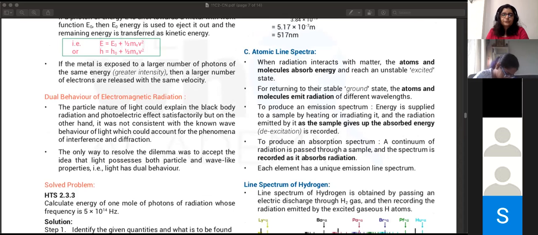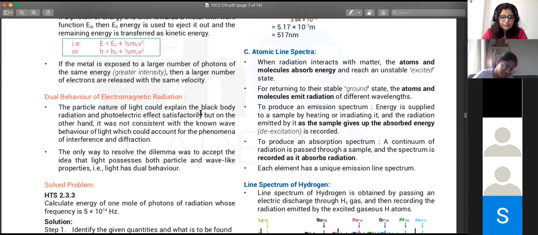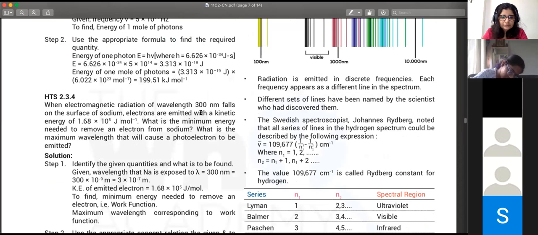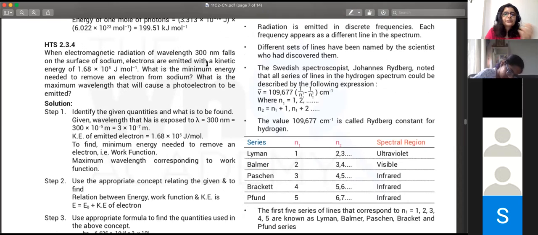Here it is, 300 nanometers. So 300 into 10 power minus 9 meters.